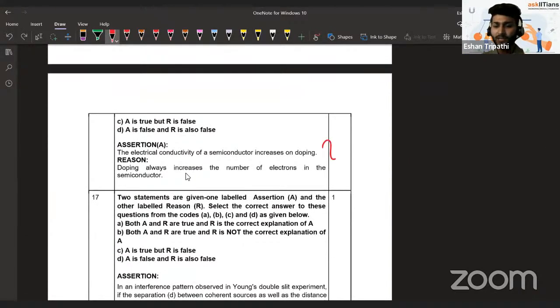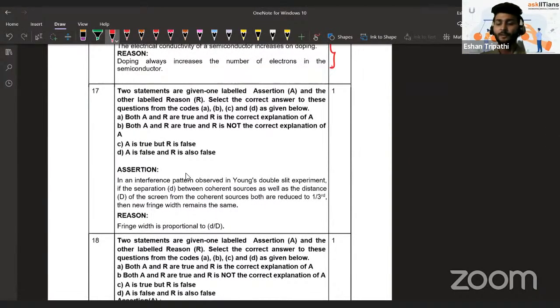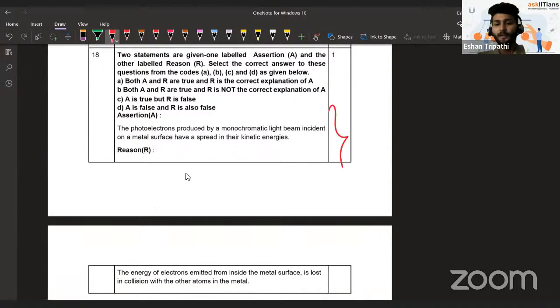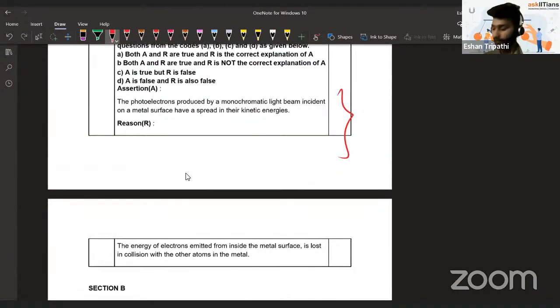So you can see from semiconductor, one conceptual question, then from wave optics, conceptual question, and then from photoelectric effect, conceptual question. All 3 chapters you are still to do. So again, increases its weightage.